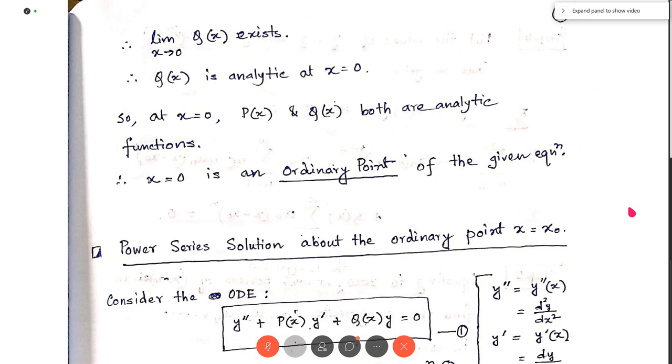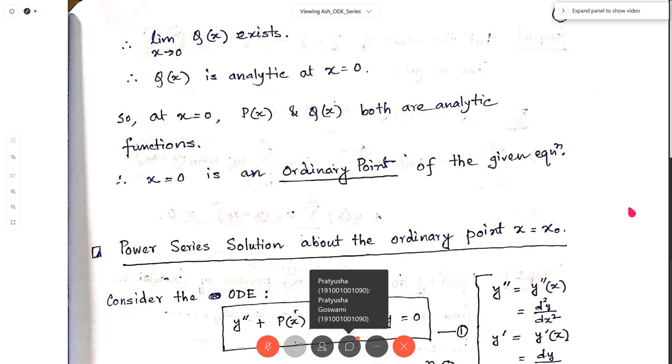Now the algorithm depends on the nature of the point. If the point x equal to x0 is an ordinary point, then there is an algorithm. If x equal to x0 is a regular singular point, then there is another algorithm. If it is an irregular singular point, then there is another algorithm. So according to the nature of the point x equal to x0, the algorithm of finding the solution changes.